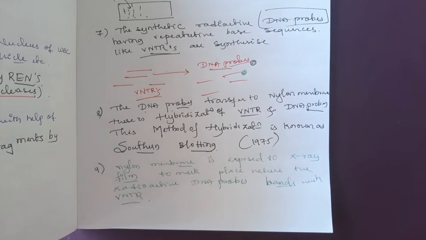The nylon membrane is exposed to X-ray film.